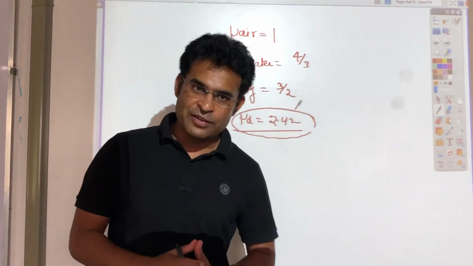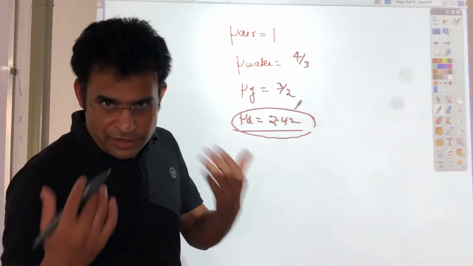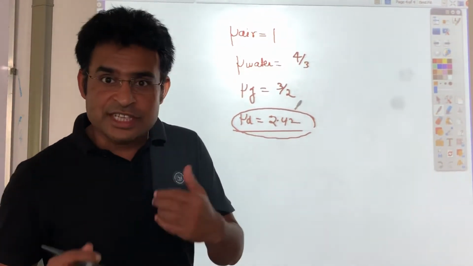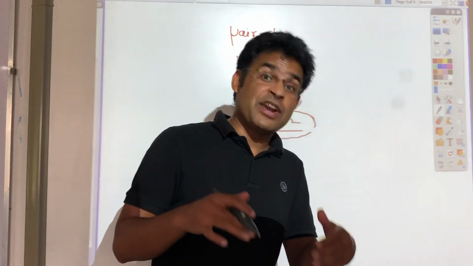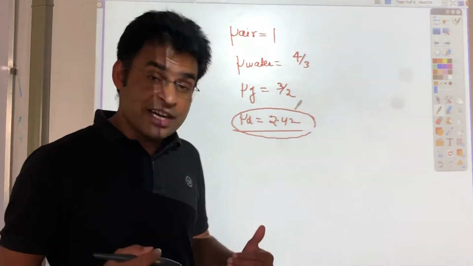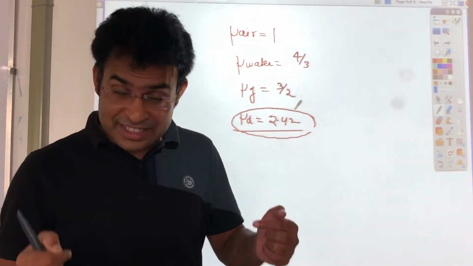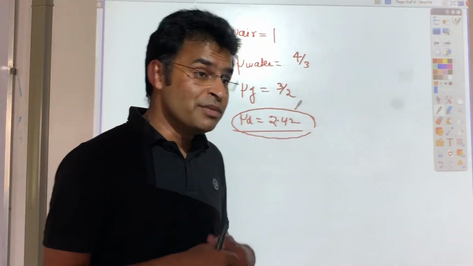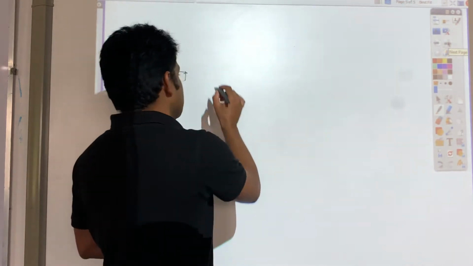Basically, refractive index is a parameter that defines whether a medium is denser or rarer, or else you can say it's a parameter that defines the speed of light. If it is denser, refractive index is more, and if it is rarer, refractive index will be less. If it is denser, speed of light will be less, and if it is rarer, speed of light will be more. Why is it so? So what is denser and rarer? First I define that thing.